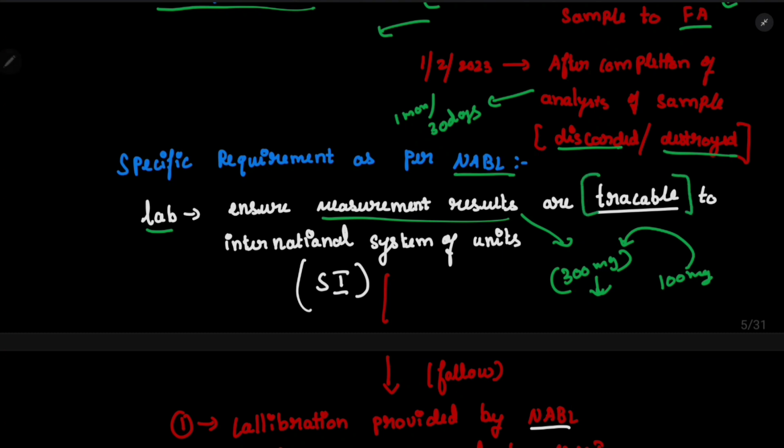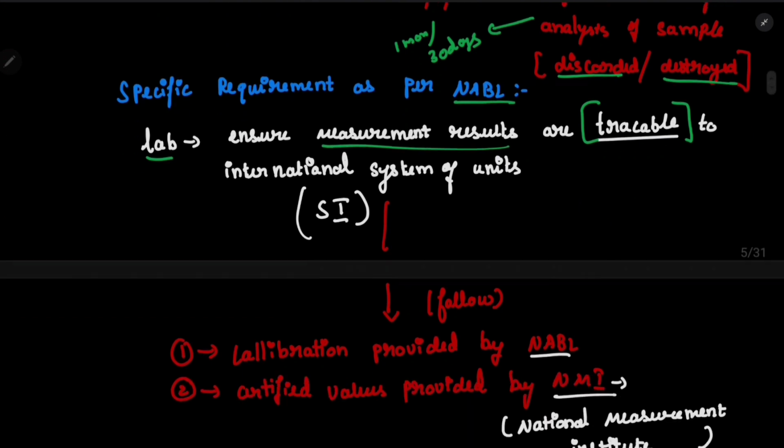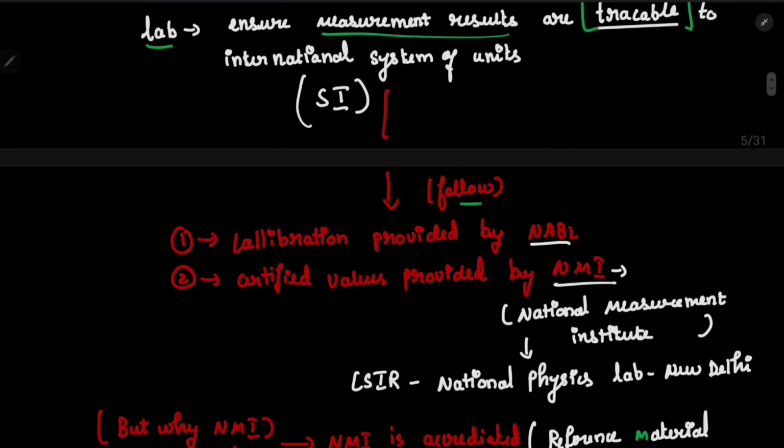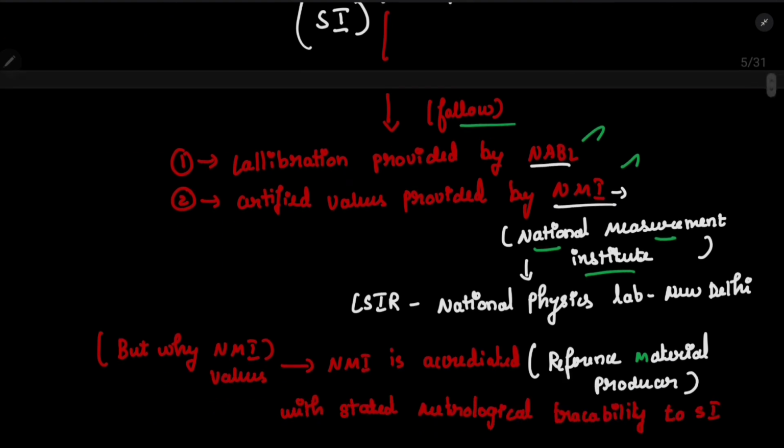Now let's see how to achieve this traceability. You can achieve this by following two important bodies. One is NABL. NABL you already know, because they will do the calibration. Once we have done the calibration, it will be aligned with the standard. And the second is NMI, which means National Measurement Institute. The CSIR National Physical Laboratory in New Delhi, they got the NMI certificate.